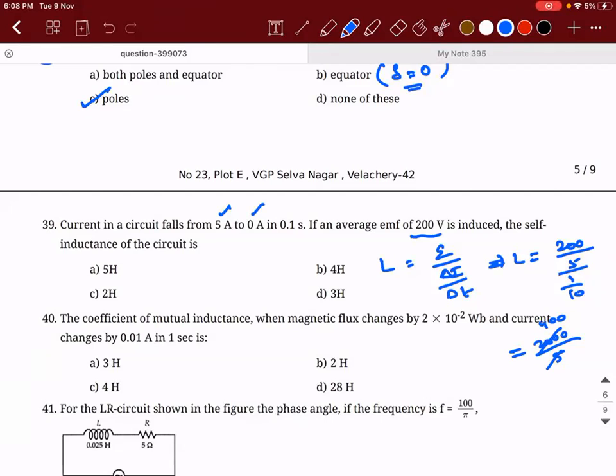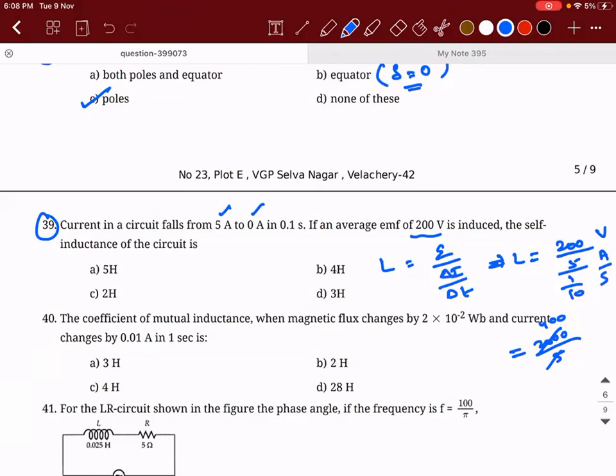I don't think 200 volt. This question, you should get marks. It is in terms of Henry, sir. So E divided by delta I by delta T. So volt divided by ampere per second is Henry only.